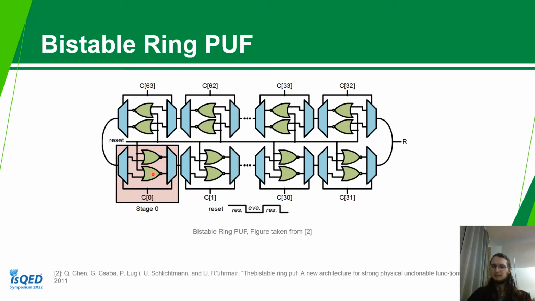Which state of these will be taken when we just switch on the power is based on manufacturing variations. Basically, we can think about one of these inverters being stronger than the other one and forcing its state, so whatever it gets as input, it will also force as an output, and another one will then just react to it. And this will basically determine the state of this. This structure is rotationally symmetric, so we can read out the response at any point here, and this will become relevant later.